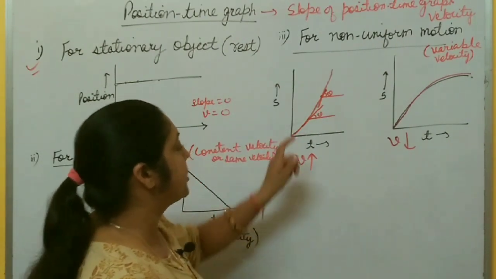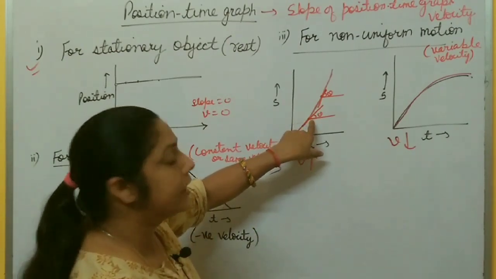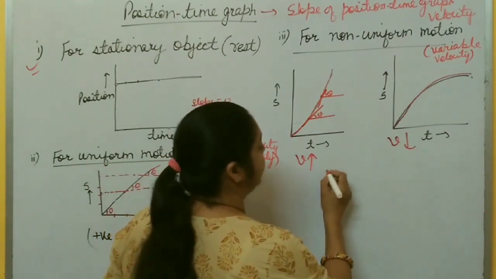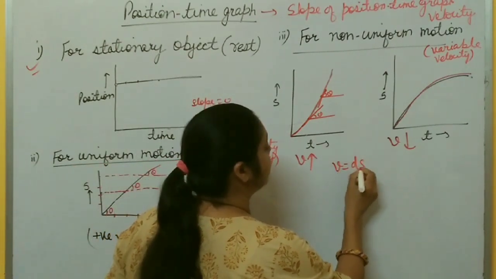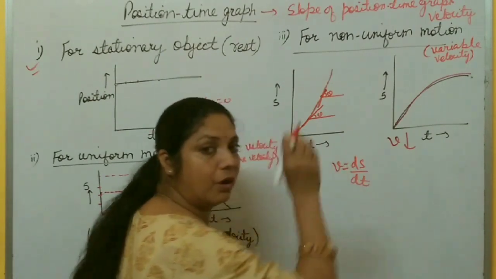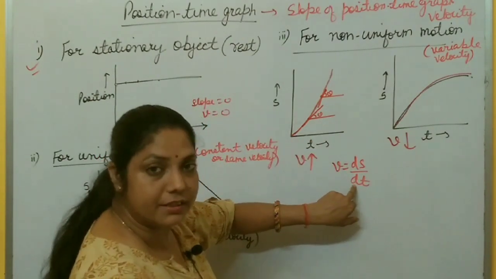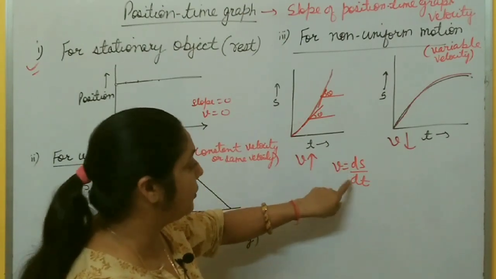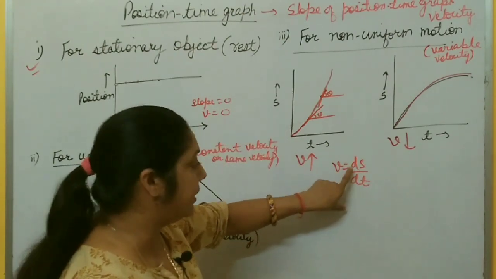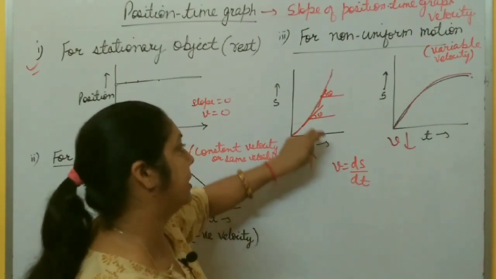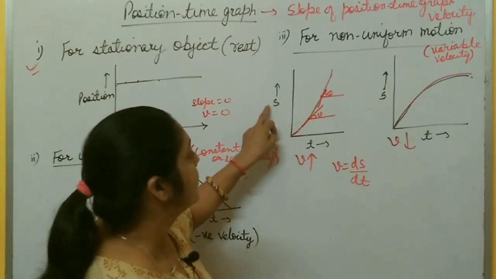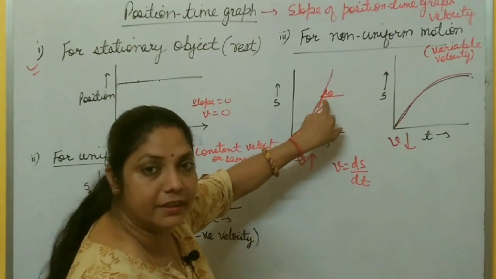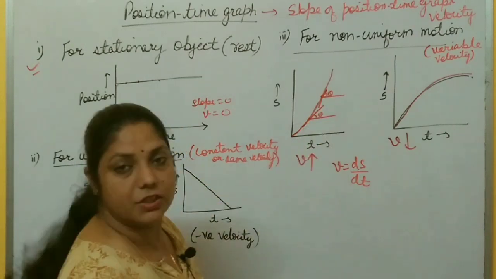And for non-uniform motion, to find velocity at any point, we use differentiation, right? Here, differentiation means velocity is ds by dt. For a very small change, we always use d. For a large change, we use delta s by delta t. For a small change, we can write ds by dt. d represents a small change, differentiation. And here the slope of this position-time graph gives velocity. It means the tangent at any point gives velocity. And here velocity is not constant.